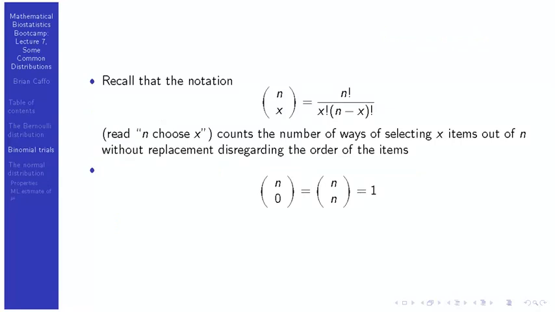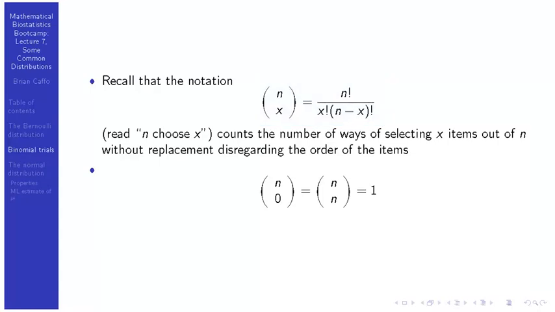Just to remind everyone, the notation n choose x, this parentheses n over x, is n factorial over x factorial times n minus x factorial. Here, 0 factorial we're going to treat as 1. And this formula counts the number of ways of selecting x items out of n without replacement, disregarding the order of the items.